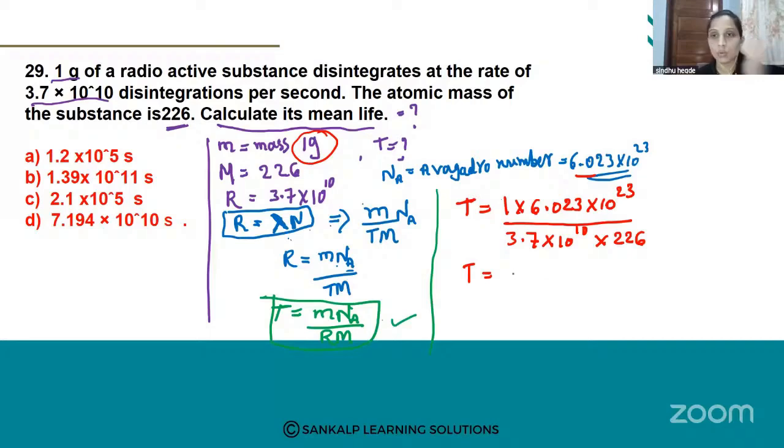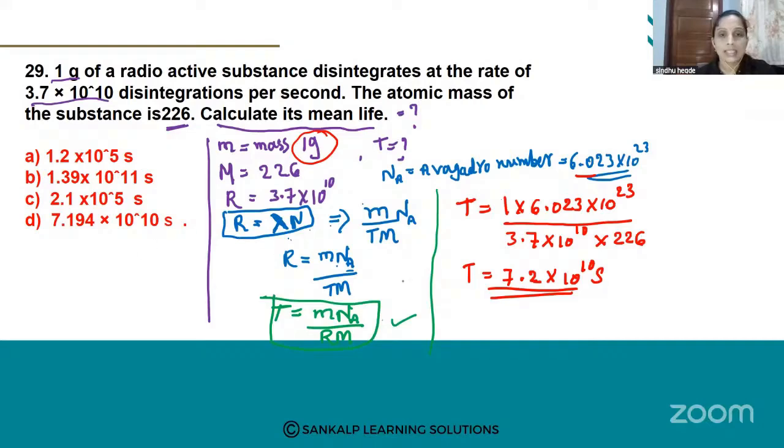T is equal to what? T is equal to 7.2 into 10 raised to 10 seconds. So you get 7.2 into 10 raised to 10 seconds. If you want, calculate and cross check. See which option is correct.